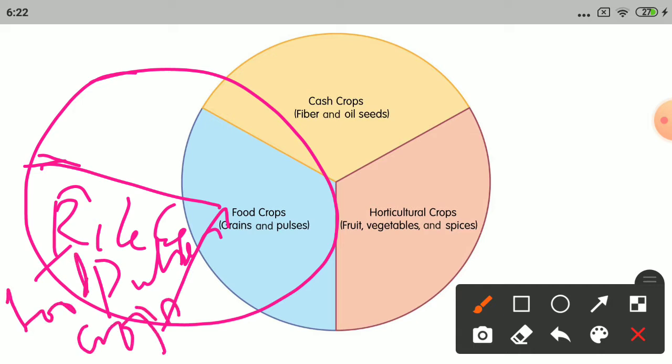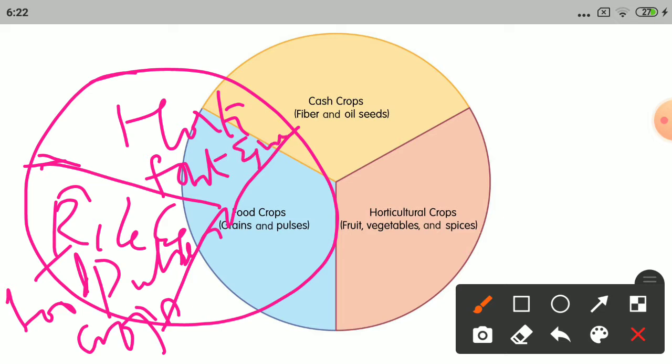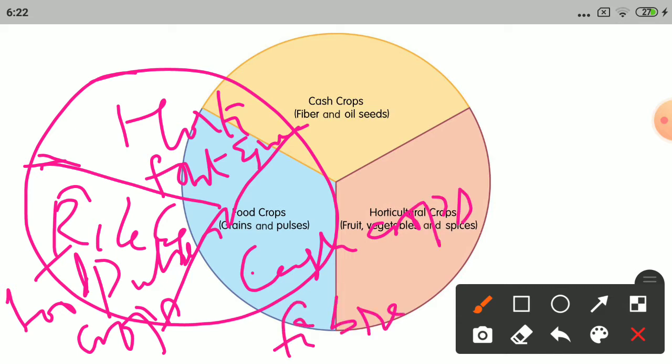Now, after this, the second category goes to horticulture crops, which are your fruits and vegetables. When it comes to the third category, these are your cash crops, which are nothing but your fiber giving crops like cotton, tea, coffee, spices, oils, all of them will come in your cash crops.